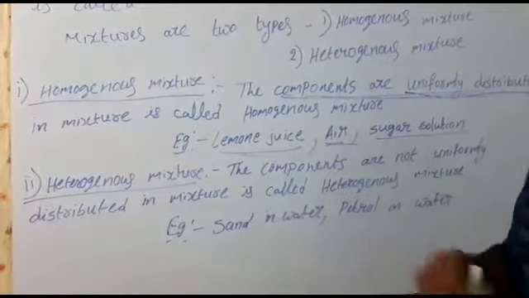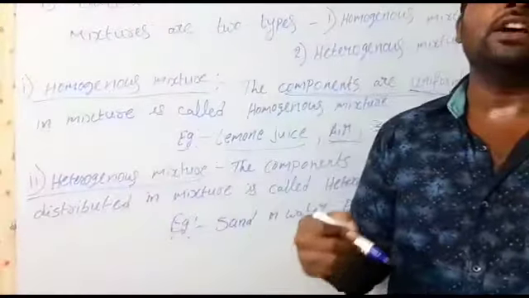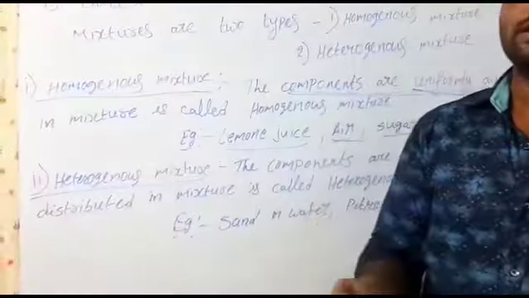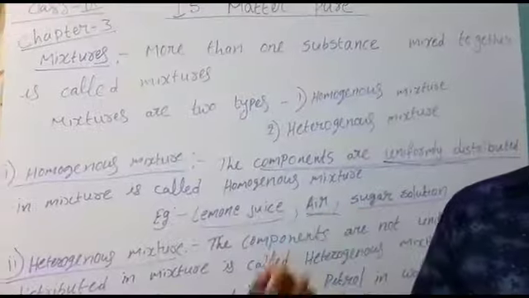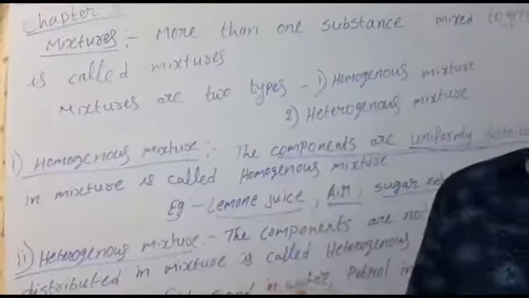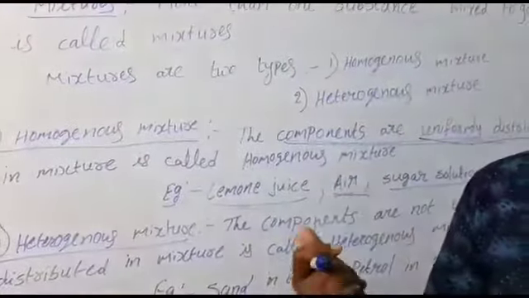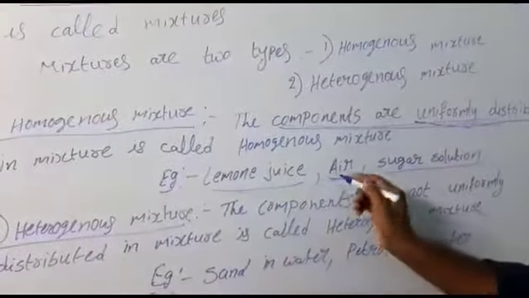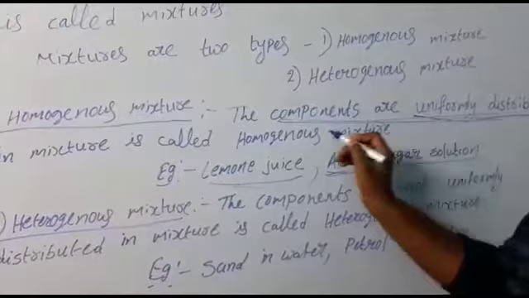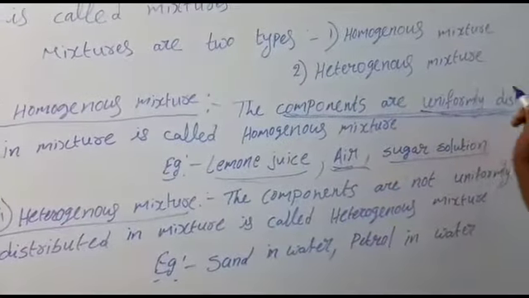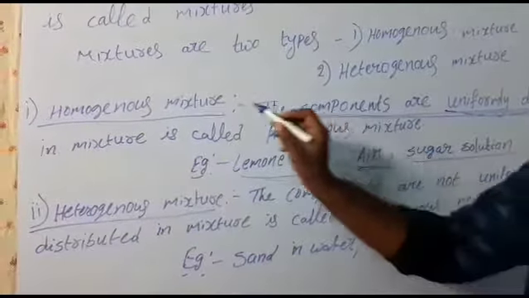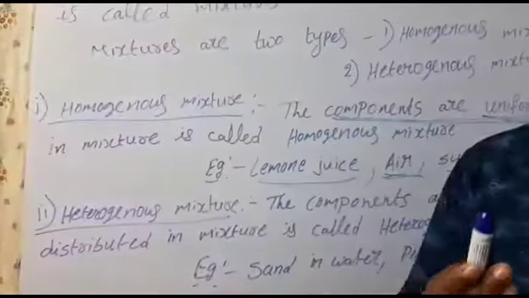And air is containing so many substances: oxygen, carbon dioxide, nitrogen, like this. So many gases are there. But can you see oxygen, nitrogen, carbon dioxide, all this? No, we can't see. So these are uniformly distributed. In air also, so many gases are uniformly distributed. That's why air also comes under homogeneous mixture.